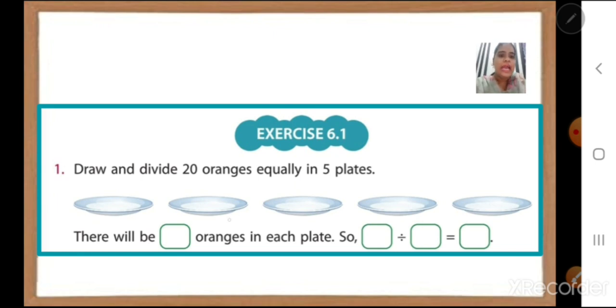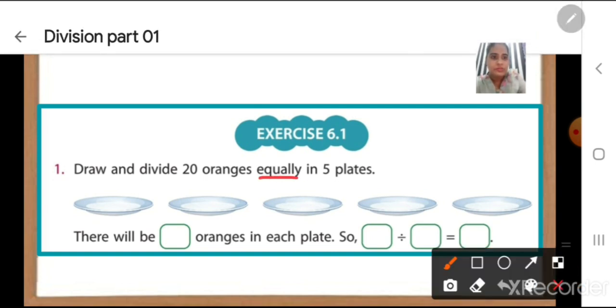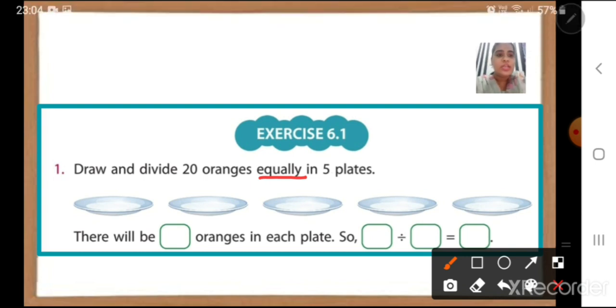So here we have 20 oranges and we have to put them into 5 plates, and we have to put them equally. Nobody should get extra, or no extra should be there in any of the plates. So we are going to start drawing. We'll start from here.